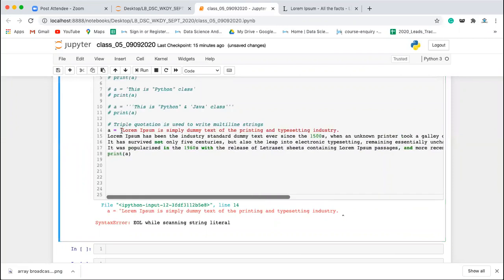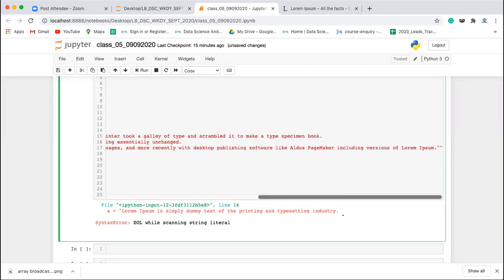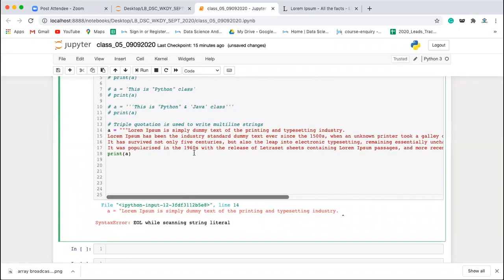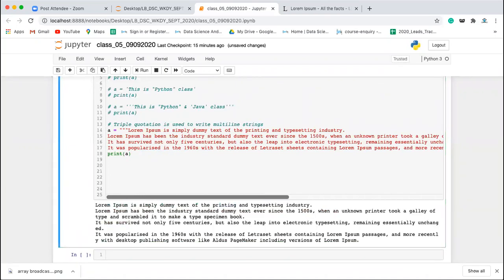But you can use triple quotation to create a multi-line string. Now it is considered as a string. Now if you print a, it will print it in a multi-line string format. So triple quotation is also used to write the multi-line string. Is that clear, everyone?